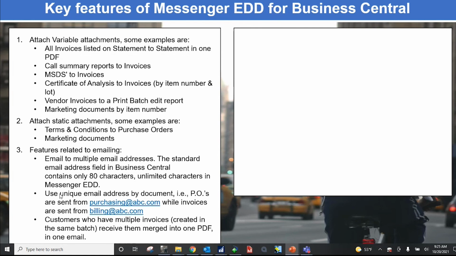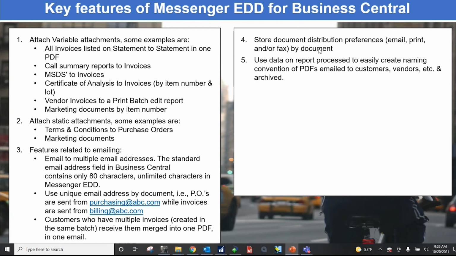We also have the ability with SMTP and Office 365 to use a unique email address by document. So purchase orders come from one email address while invoices come from another. People like this feature down here. If you have multiple invoices in one batch, so let's say you're processing a batch of 100 invoices, and 10 of those invoices are for one customer, Messenger could be set up to send out one email to the customer with one attachment, and in that one attachment are the 10 invoices versus 10 individual emails.